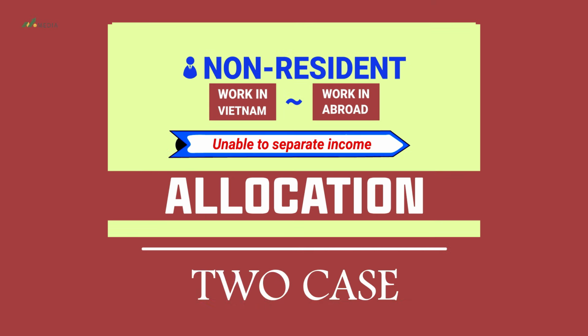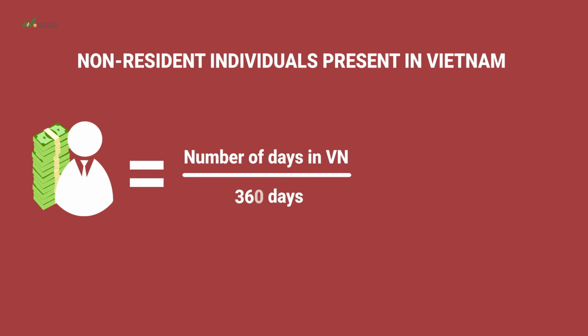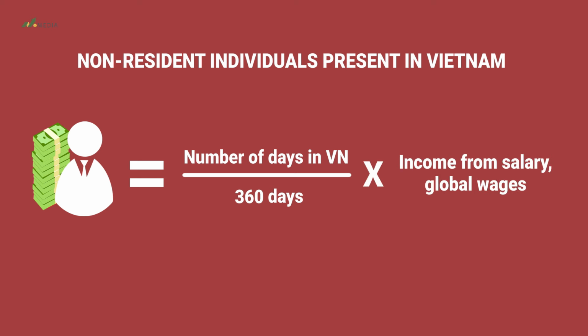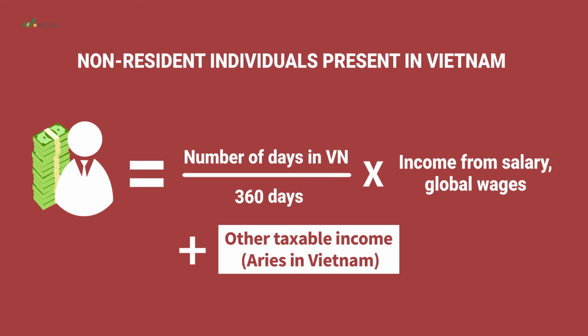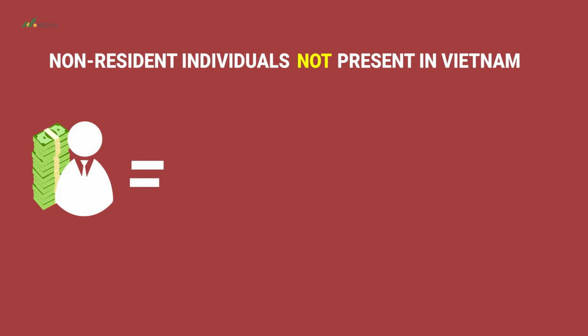Case 1, when the non-resident is physically present in Vietnam. In this situation, the income generated in Vietnam is determined by the number of days the individual is present in Vietnam divided by 365 days. Then, it is multiplied by the income from salary, global wages before tax, and other taxable incomes before tax generated in Vietnam. Case 2. Non-resident without physical presence in Vietnam.